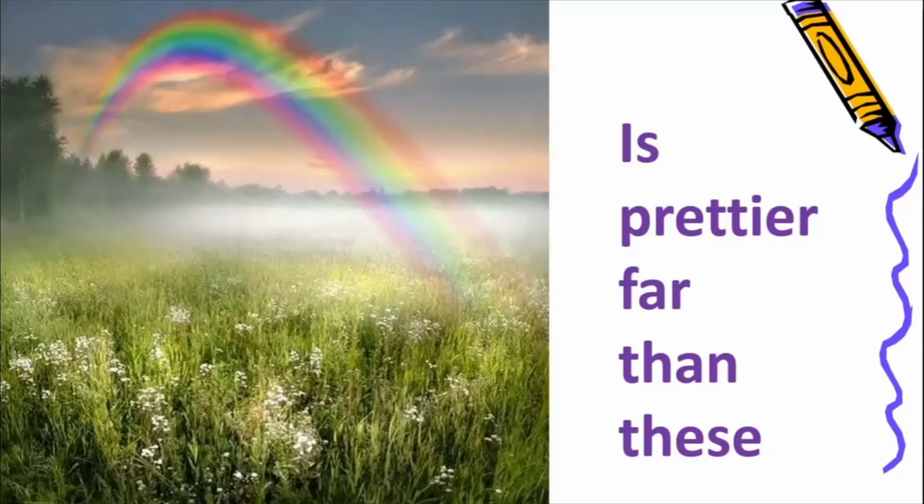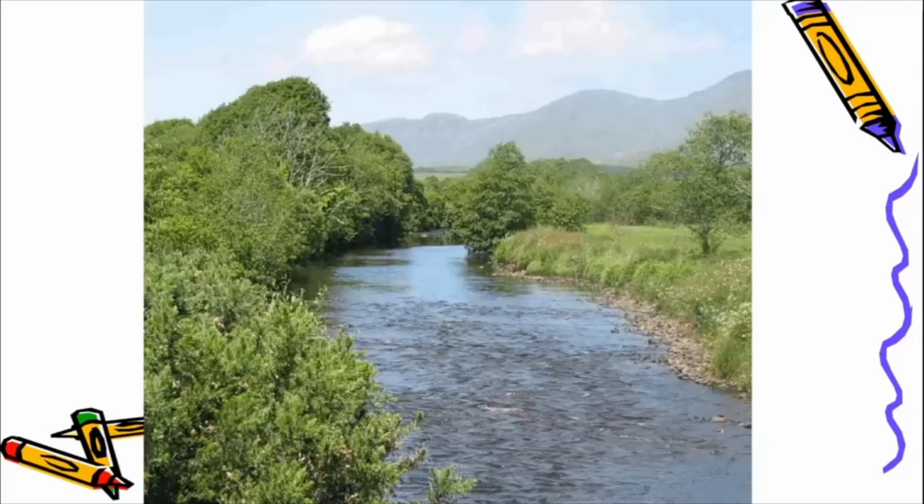What is prettier than everything else? The rainbow. Alright, so this is the meaning of the poem. The poetess Christina wants to talk about the rainbow, and she's saying that the rainbow is prettier than so many other things that you see around you.